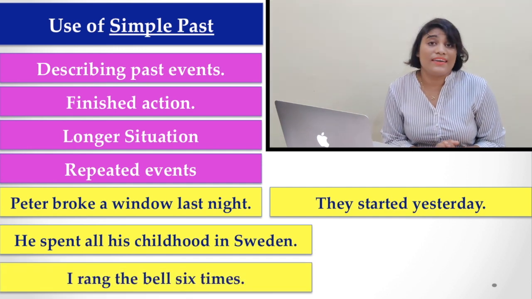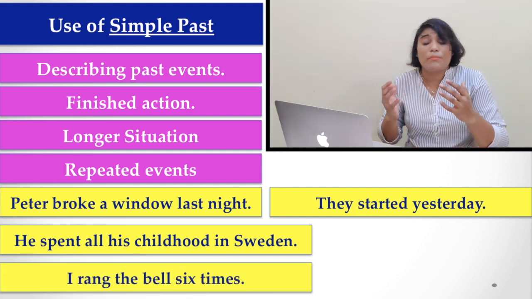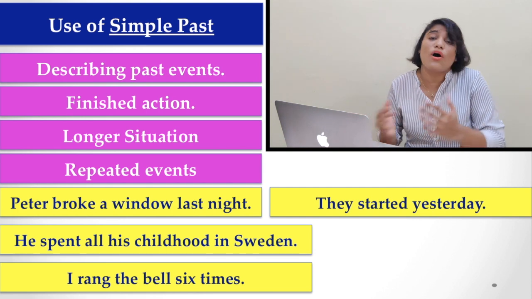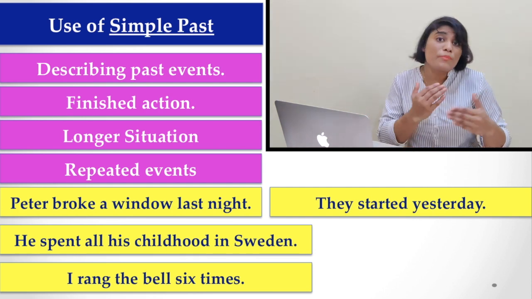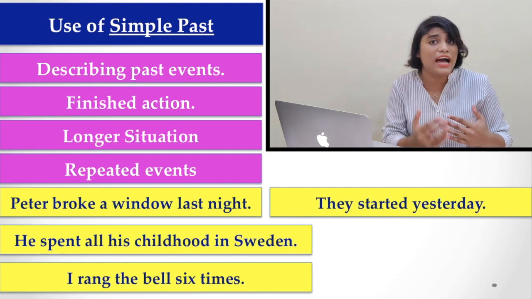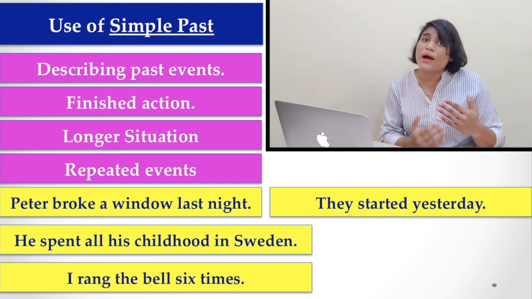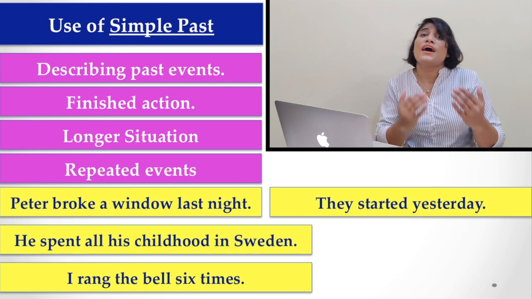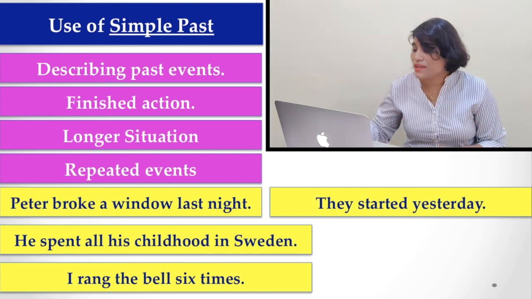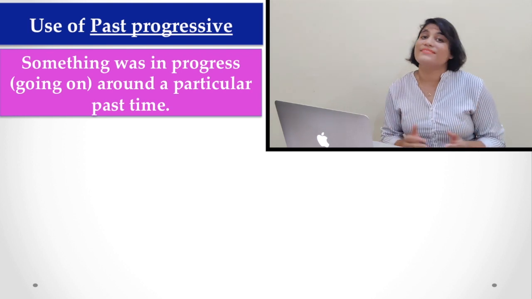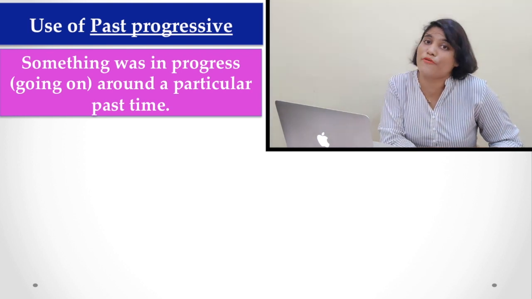Or if I say, I rang the bell 6 times, it is a repeated action, I repeat the same action 6 times. So when we are talking about a repeated action, then we have to use simple past tense. Now, let's see the use of past progressive.